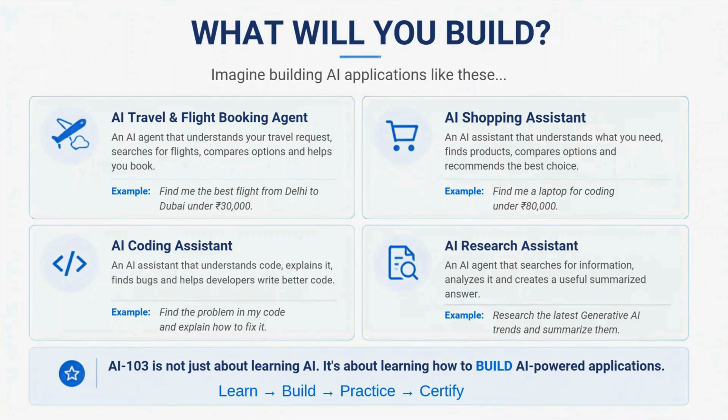I have shown a few examples of AI projects here that you can potentially build while going through this course. Let me explain them. First, we have this AI travel and flight booking agent. Imagine you tell the AI, find me the best flight from Delhi to Dubai under 30,000. The AI can understand your requirement, search for multiple options that are best for the users, compare them, and help you with the booking process.